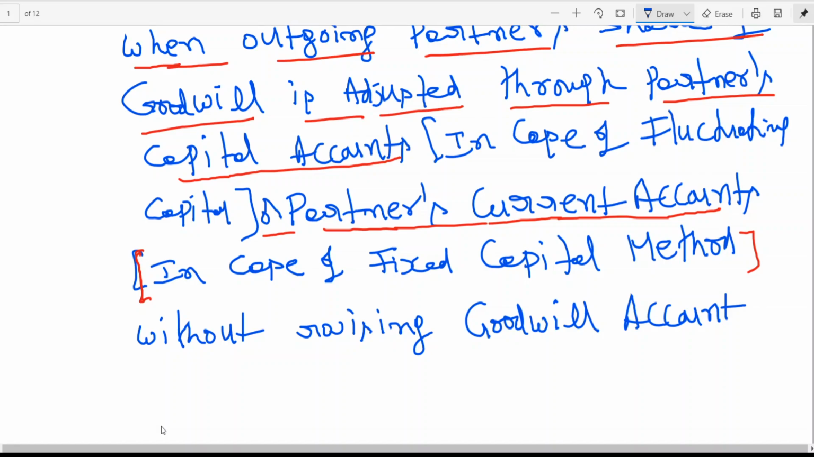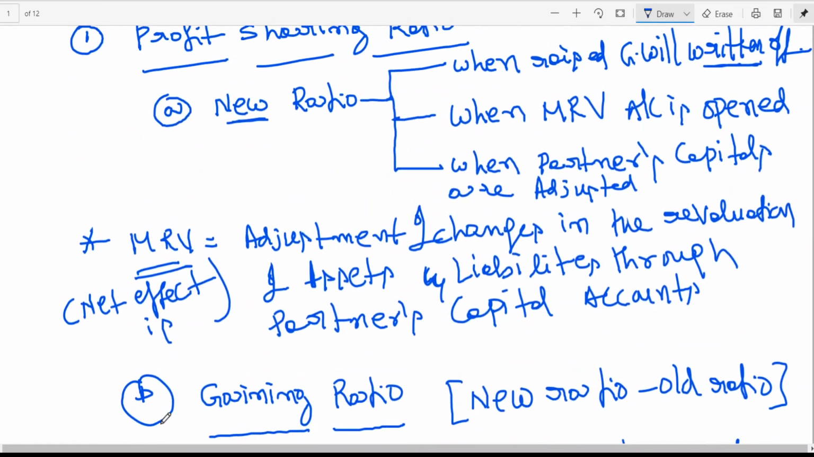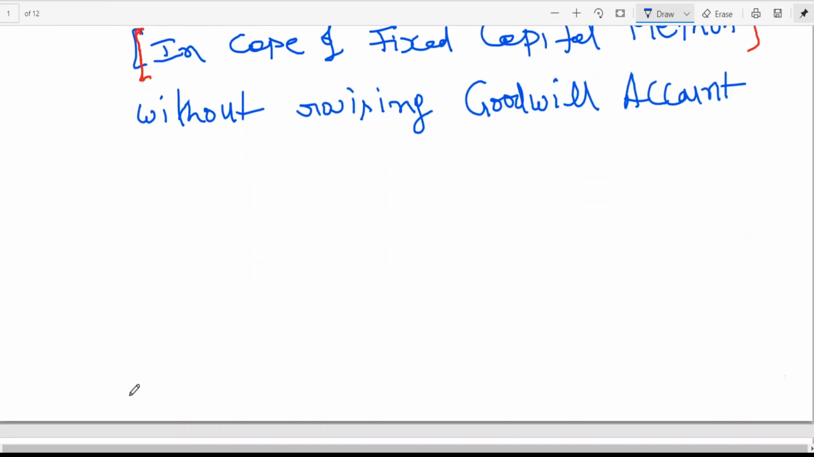You learn the entry. You recollect yourself. Remaining partners capital account at our outgoing partners capital. I think then you need which ratio, my dear friends? Gaining ratio. So I've explained to you about the profit sharing ratio.